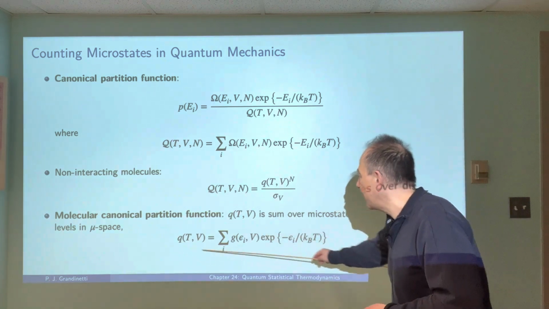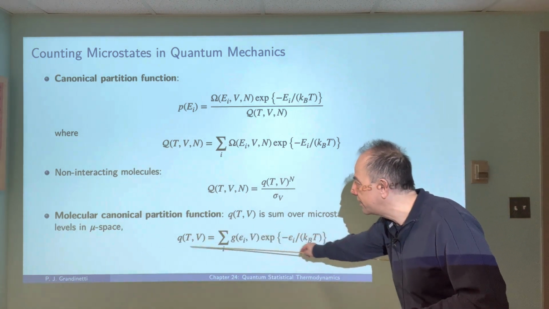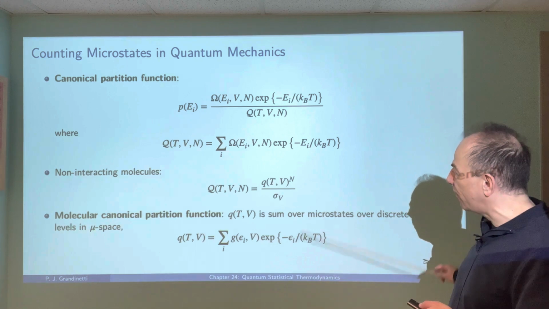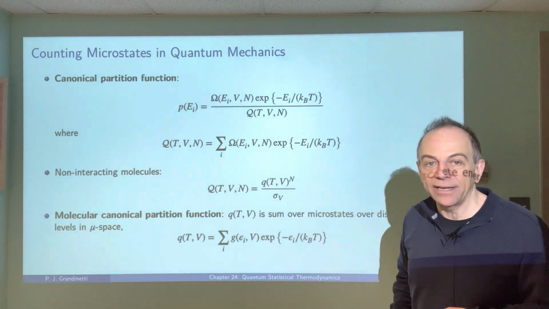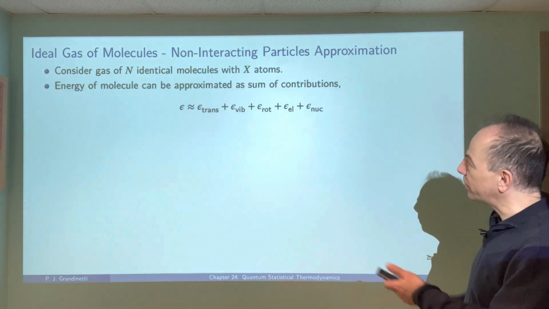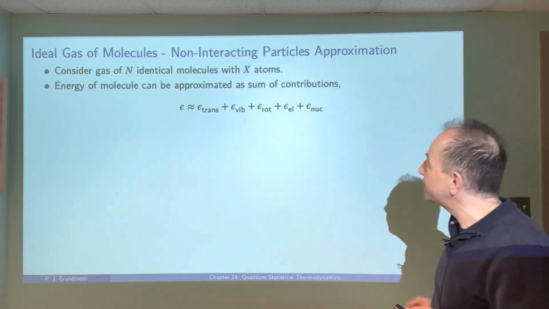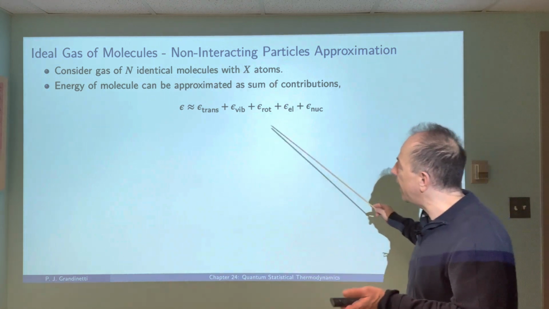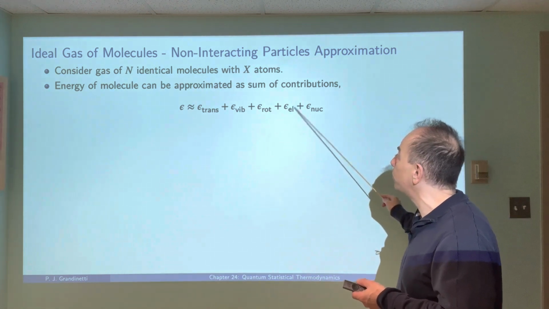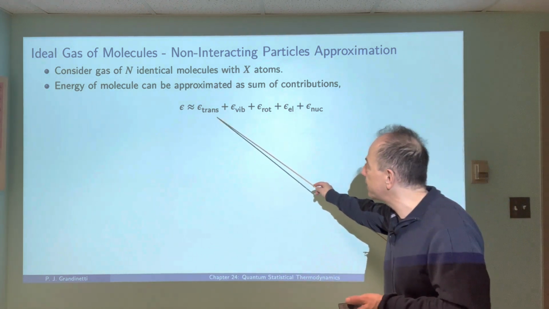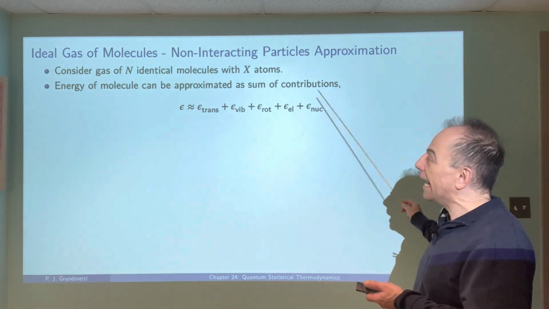So we can calculate these energy levels, we can get the degeneracies, we can calculate the molecular canonical partition function. From there, we get back to the canonical partition function, and then we can calculate properties. So for example, if I have a gas of N identical molecules, each having x atoms, then I know the energy can be approximated as just a sum of the individual types of motion: the translational, vibrational, rotational, electronic, and nuclear motion.